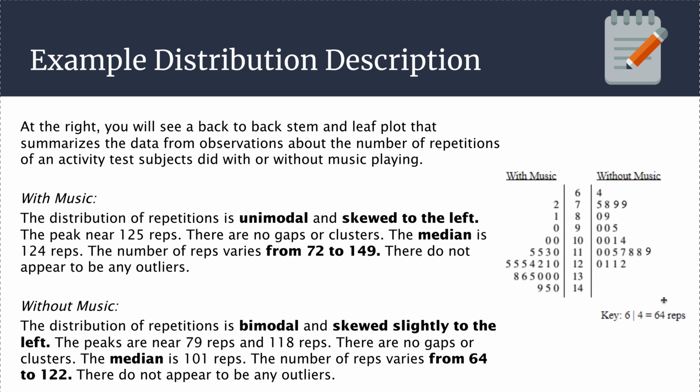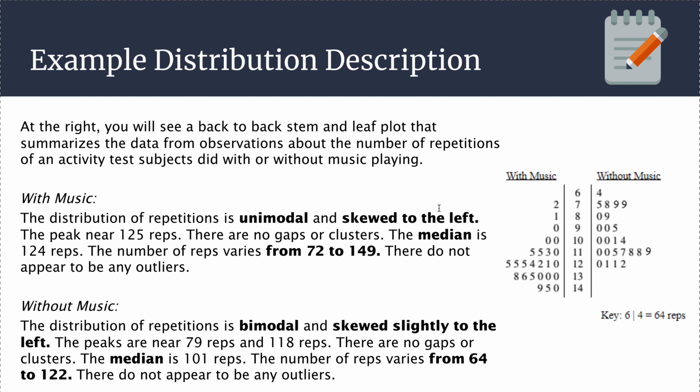So maybe this is a measure of test subjects and their ability, like how many jumping jacks they'll do with or without music or something like that. How many reps of jumping jacks they'll do. It's a back-to-back stem and leaf plot. So I can describe the distributions separately like this.